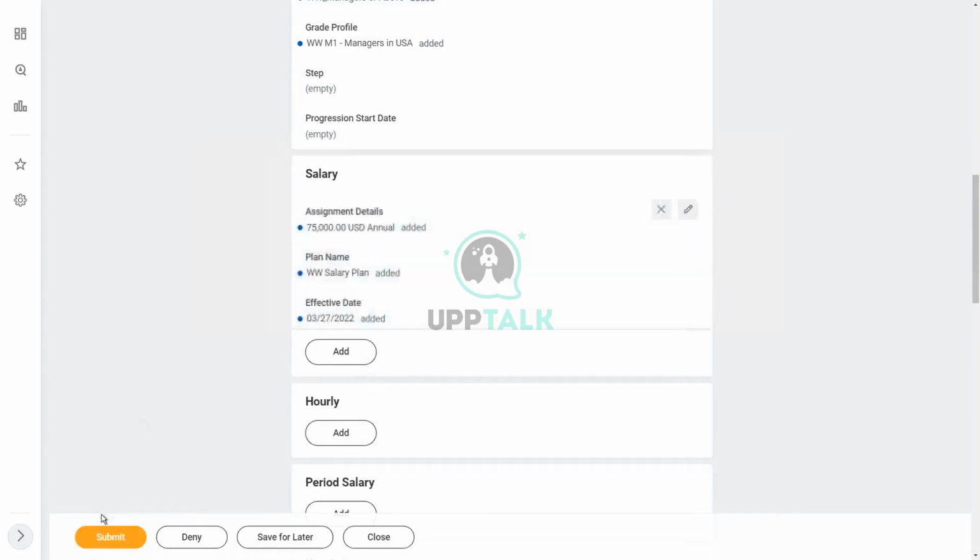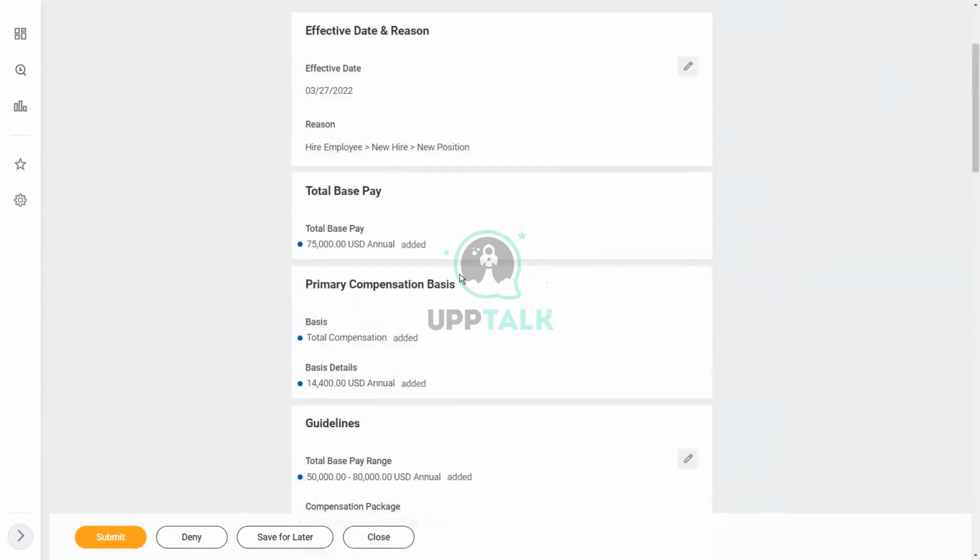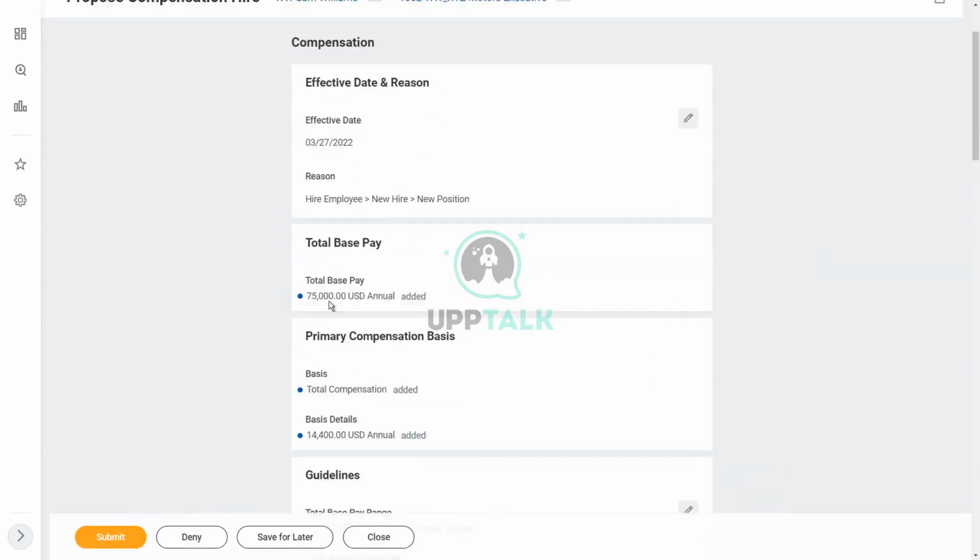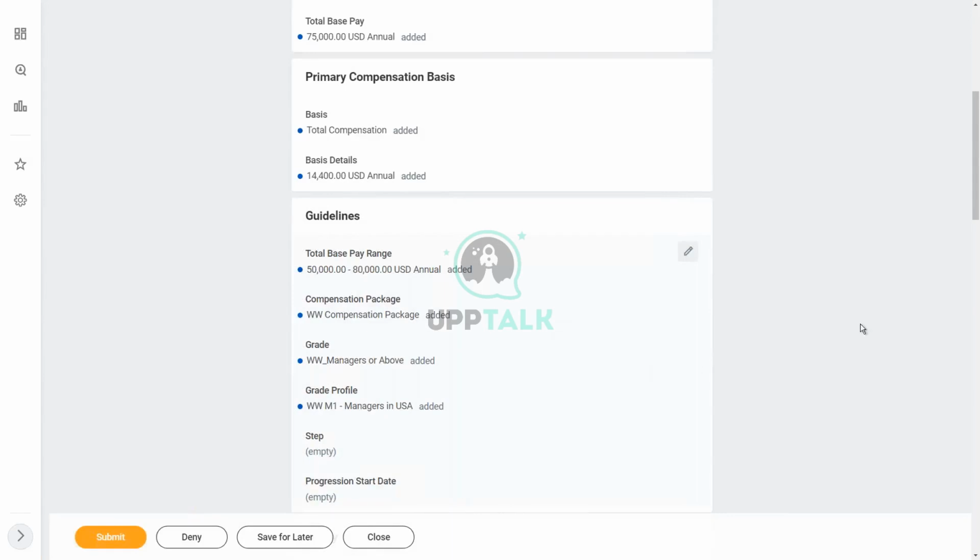Alright. Now, you see, the alert is gone because now the total base pay is within the range. But it was an alert. It was not an error. So if I had clicked on Submit, it would have still gone ahead. So going back to that question, in compensation, will it allow you to enter a value outside the range?